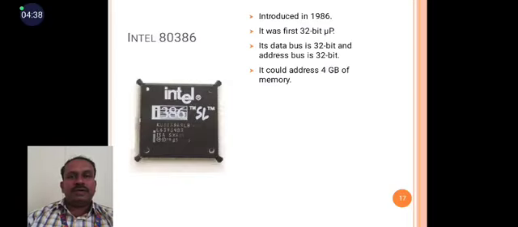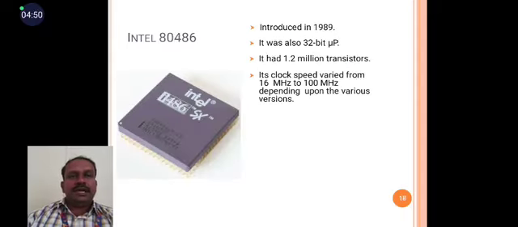Then we move on to the 32-bit microprocessor. The first 32-bit microprocessor is the Intel 80386. The data bus is 32-bit, and the address bus is also 32-bit. It can access 4 gigabytes of memory. The next version is the Intel 80486.